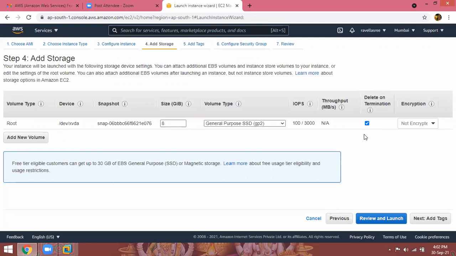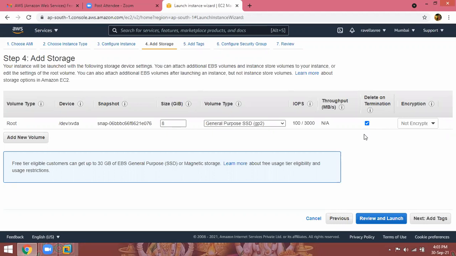Like, I created one instance and I'm using the same instance every day. I'm not terminating it at the end of the day, because terminating means completely demolishing it. I'm just shutting down my instance, stopping it, and starting it again tomorrow. I don't need to add the 8 GB again, right? No need. I'm not using up 8 GB every day out of 30. It's 8 GB only for one instance, it has been allocated. So if you stop, there is no problem.